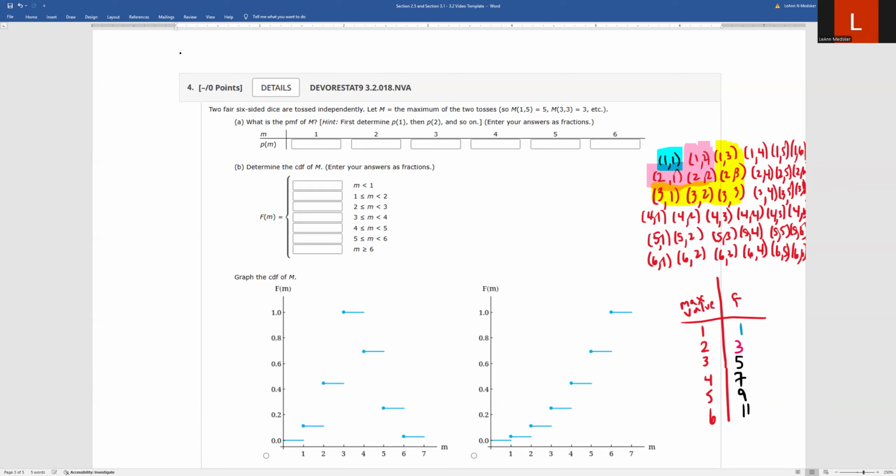Okay, so that helps us. If you put them in order like this, they're going to line up in these little L shapes where the max number of the reporting value is all grouped together.